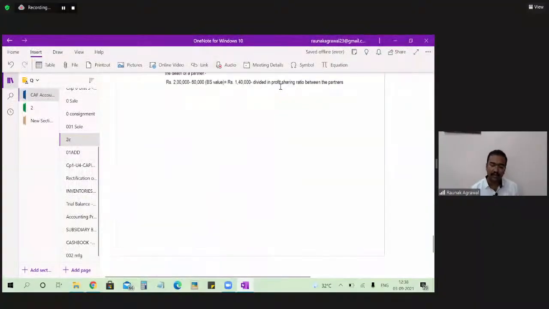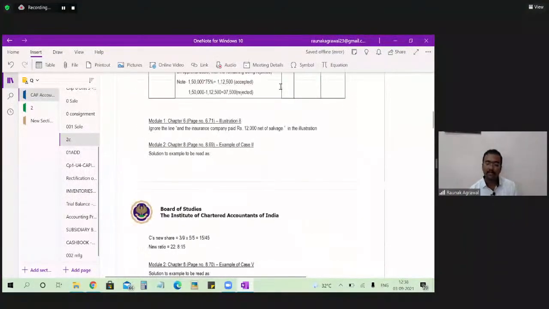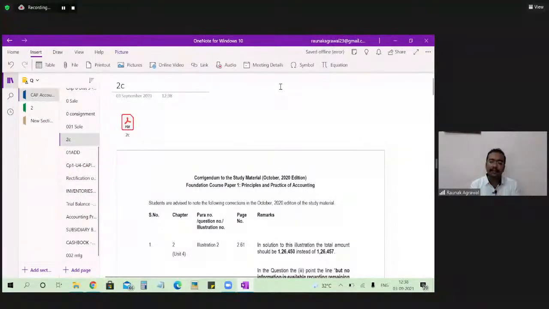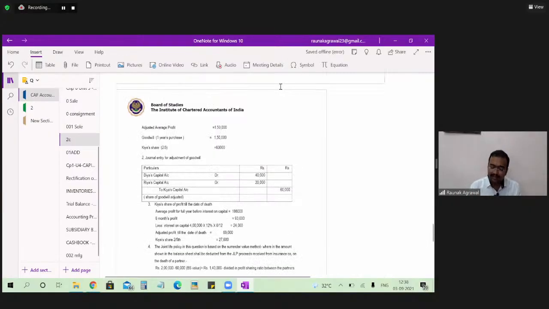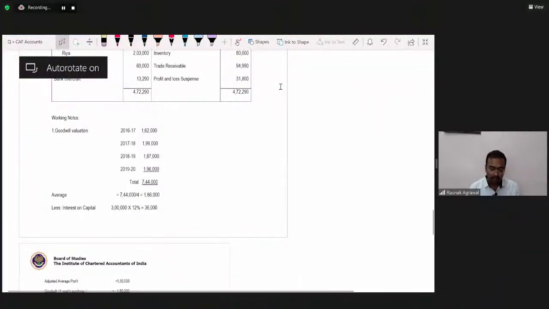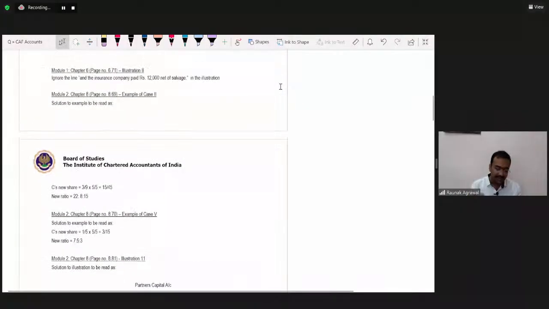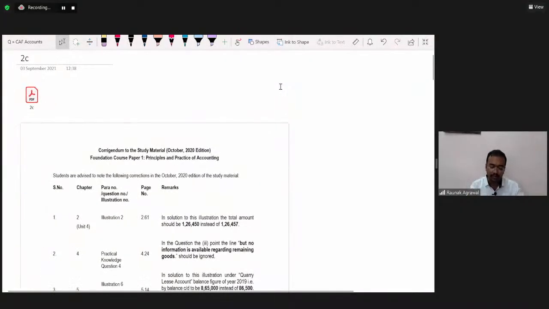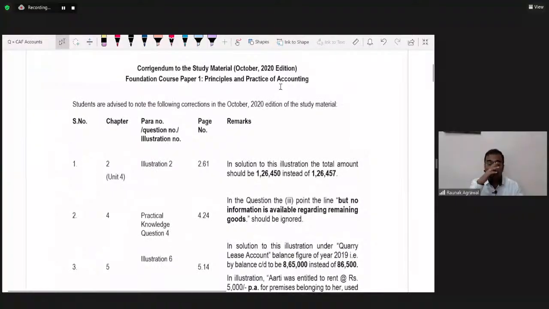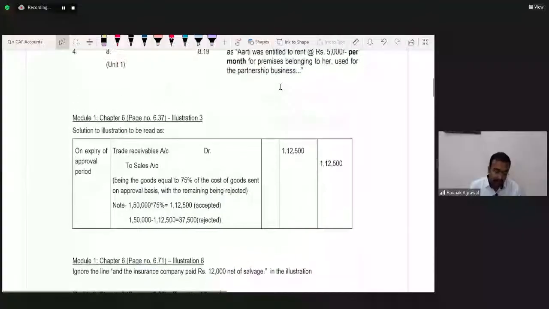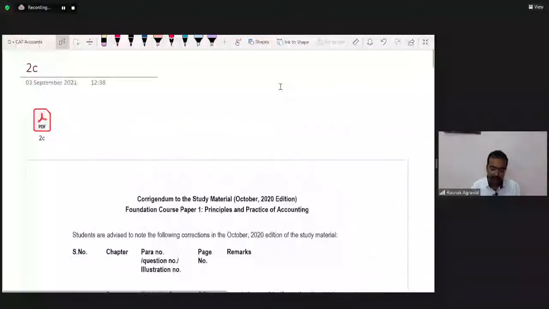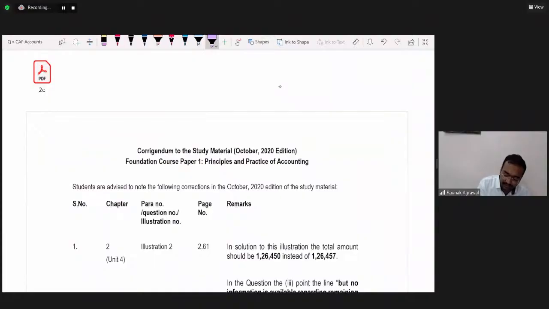See, I have downloaded one corrigendum. Corrigendum means, if there are some changes or some mistakes in the study material, then the institute rectifies them through a corrigendum. The institute publishes the corrigendum from time to time, and rectifies whatever changes or mistakes there are in our study material. So I have downloaded corrigendum 2, which is relevant for this edition.